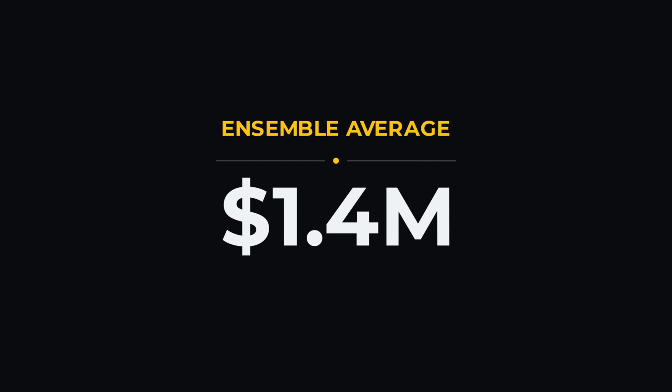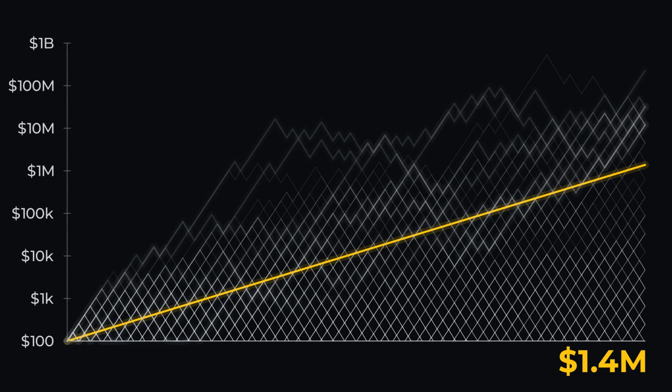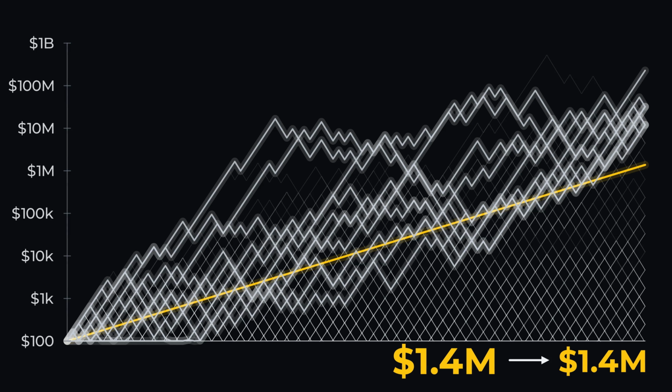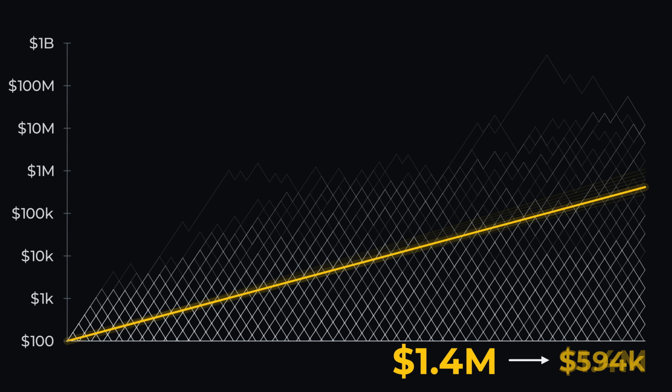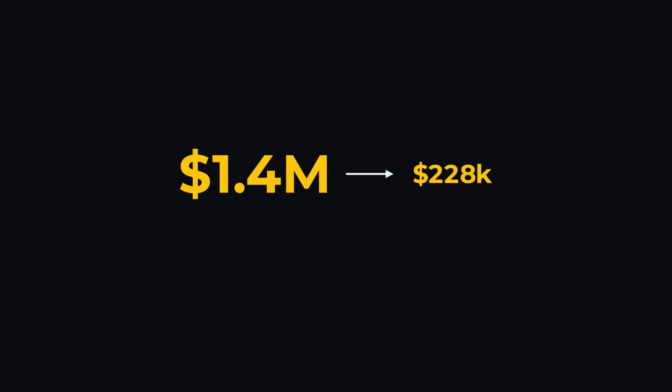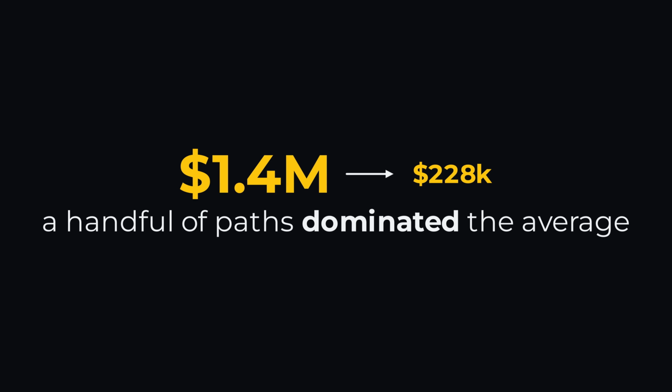But you don't get to live in an ensemble, you get one sequence of outcomes through time. Now that distinction matters because the ensemble average is being held up by a handful of extraordinary winners. Only around 1% of paths finish above the expected value. So watch what happens when we remove the most exceptional paths. The average collapses. Remove just a handful of dominant winners and $1.4 million becomes roughly $228,000. Still a large number, but dramatically different. A handful of paths clearly dominated the average.